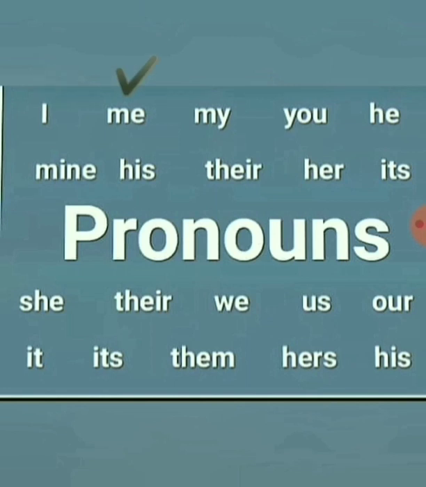I, me, my, you, he, mine, his, their, her, its, she, we, us, our, it, them, hers. All these are pronouns used in the sentences.